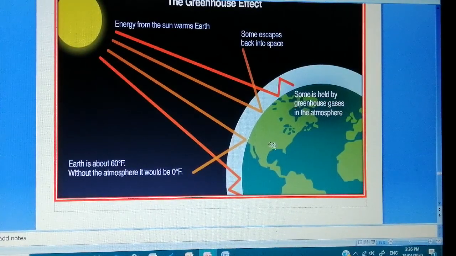Because of the presence of CH4, carbon dioxide, etc., the sun rays are trapped on the surface of earth. It is good in one way, so we can maintain the temperature on earth's surface. But if the amount of sunlight absorbed is more, it causes another effect called global warming.